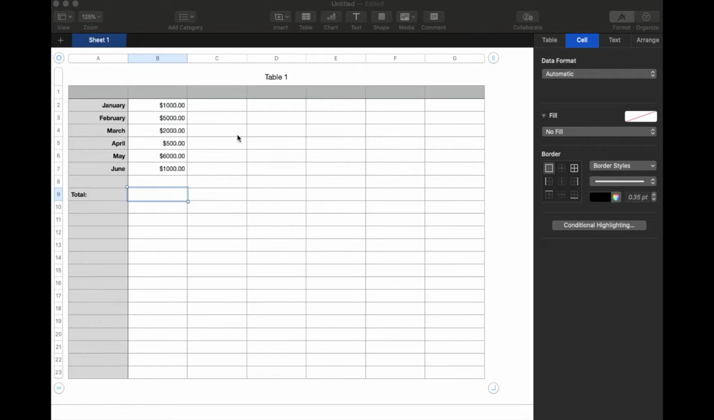Okay, so we're going to be using a very simple spreadsheet to show this process. Again, feel free to get creative with your own spreadsheets. This is going to be the very basics and you can build from here.